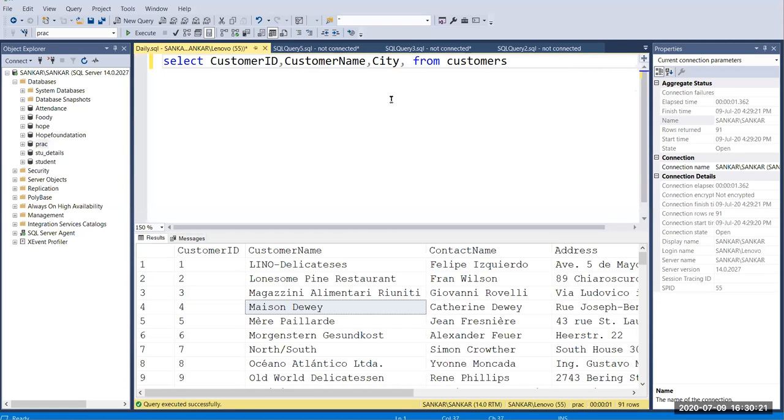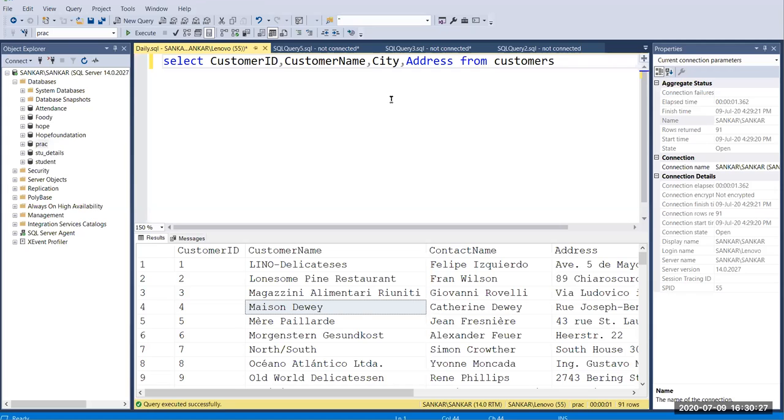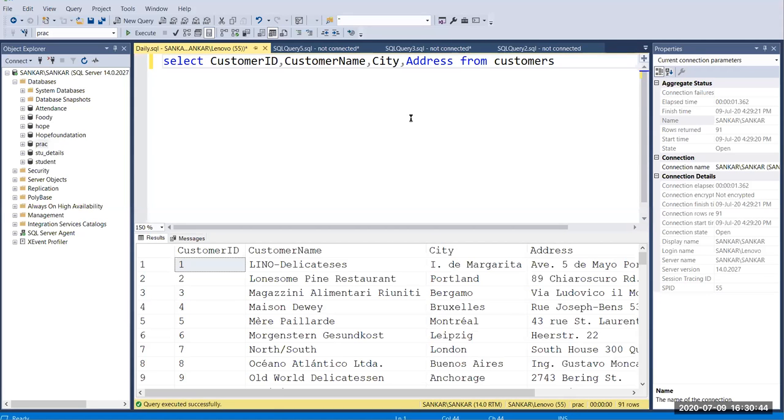Okay, and comma, address. Okay, so you can give like this, what columns you want. You can just give the column name and separate the column names by commas, that's all. Okay, so I just run.